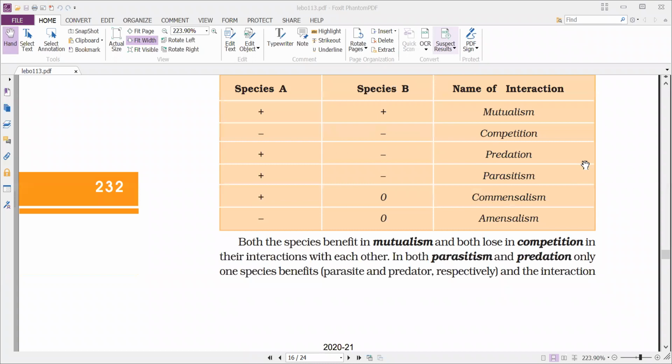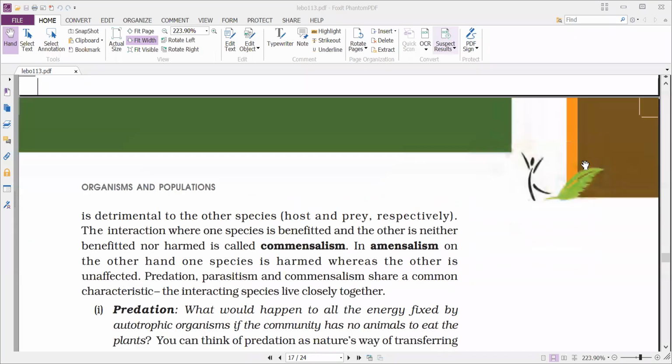Okay, that's what we can see here. Both species get benefited in mutualism and both lose in competition in their interactions with each other. In both parasitism and predation, only one species benefits, the parasite and the predator respectively, and the interaction is detrimental to the other species, the host and the prey respectively.